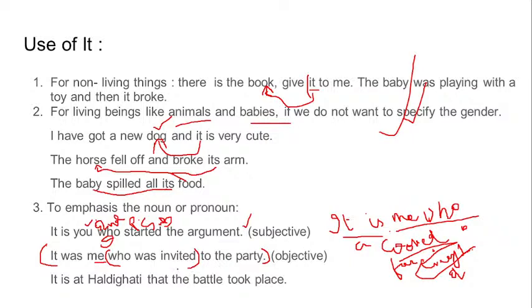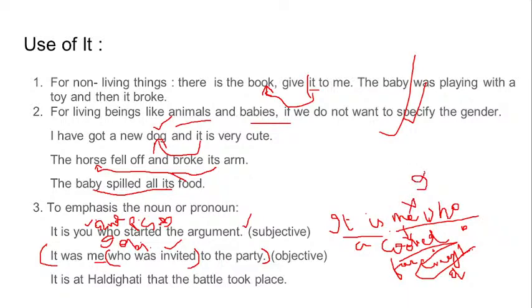Look carefully in the first example. Here it was me who was invited to the party. We are the passive receiver of the action. I've told you, me is the objective case because we are receiving the action. But here it is me who cooked for everyone. It is directly told that I am the doer of the action. So it is wrong. Me is wrong.